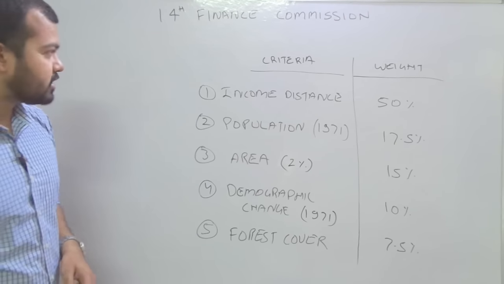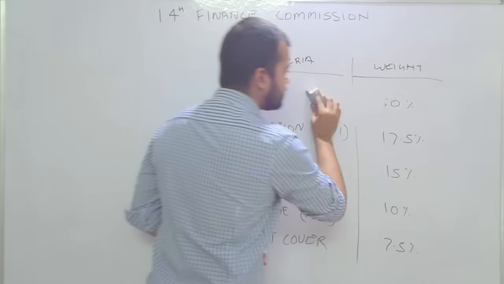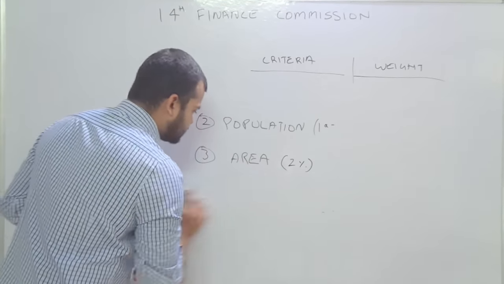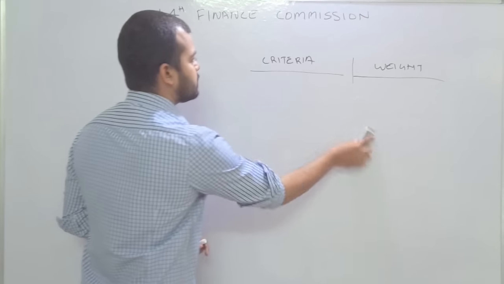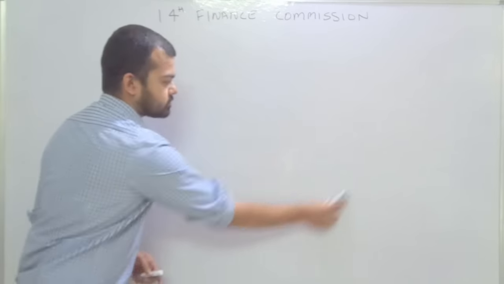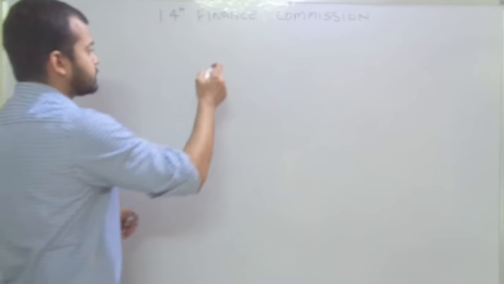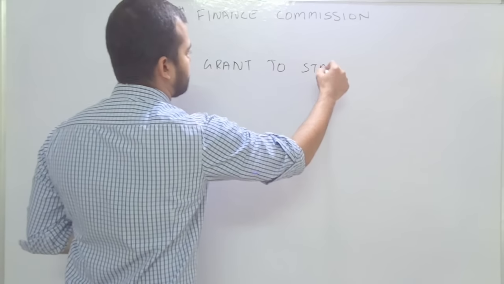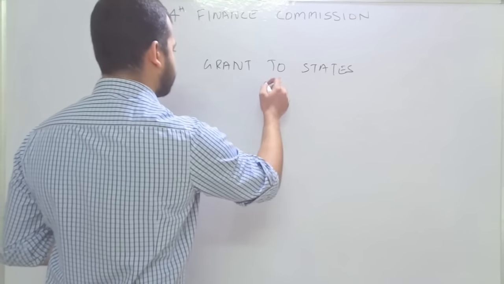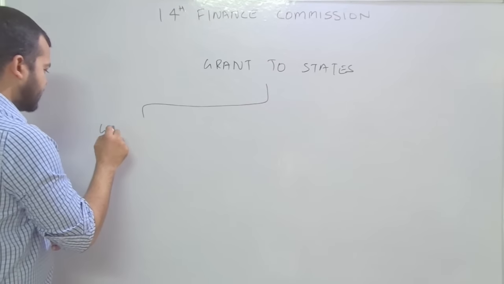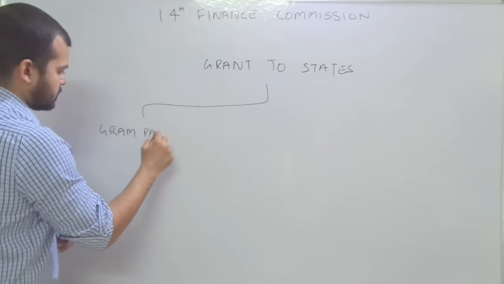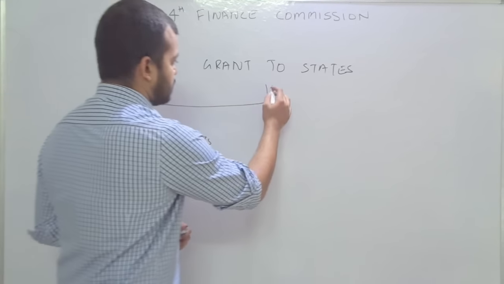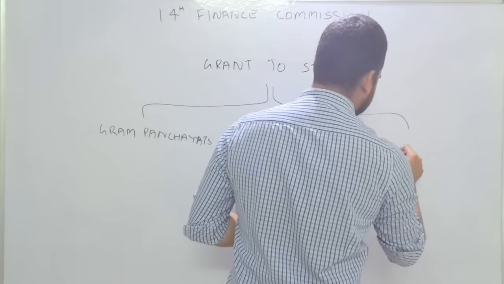Now we'll understand the third criteria, that is the third tier of government, the local self-government bodies, panchayat and municipality bodies, and how the funds should be allocated to these local bodies. So we'll draw one flow chart, that is grant to states. Here we write Gram Panchayat. And the second one is municipalities.